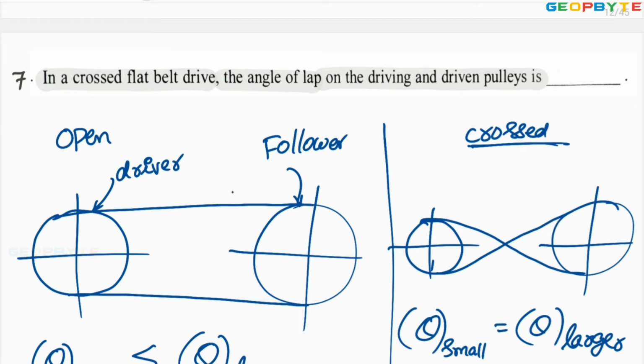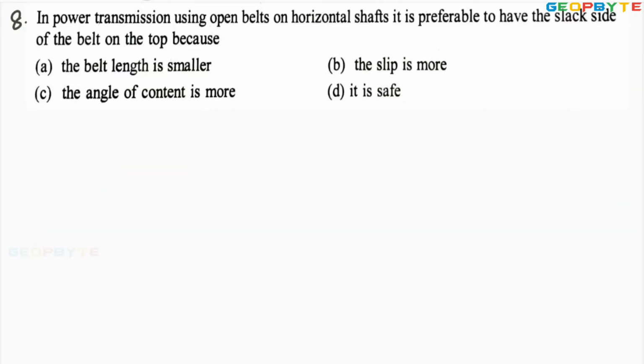In a crossed belt drive, the angle of lap on the driving and driven pulleys equal. Since it is given for crossed belt drive, angle of contact in the smaller pulley equals angle of contact in the larger pulley. Therefore, angle of contacts are equal. I hope you got my point. Let us take one more problem. Look at the next problem.